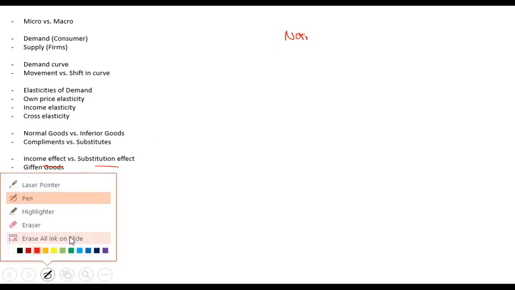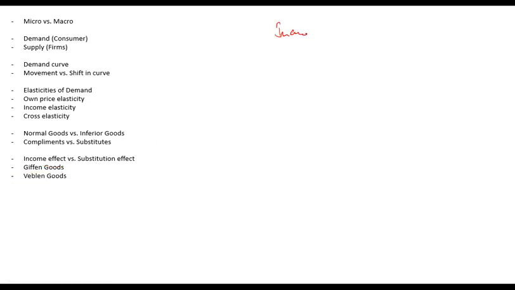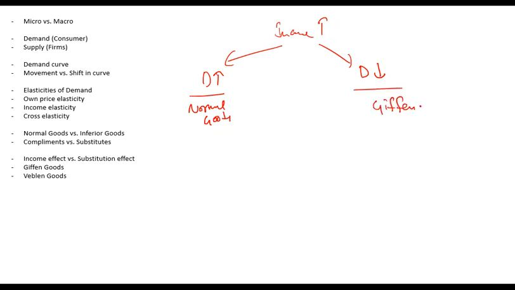Okay, so another key concept to note is income effect and substitution effect. So we discussed that if income increases, your demand can either go up or go down. If income increases and demand increases, the good is known as a normal good, and if income increases and demand decreases, the good is known as an inferior good.